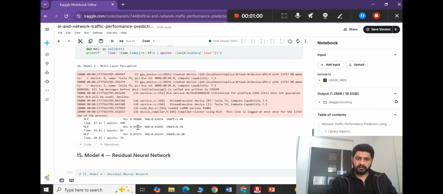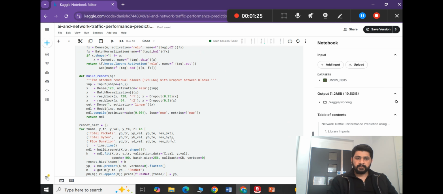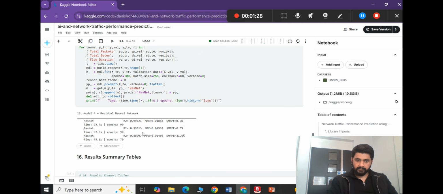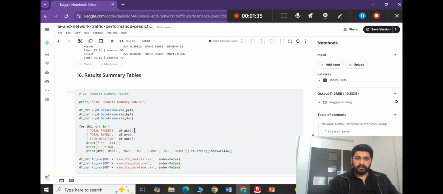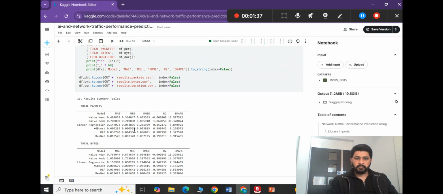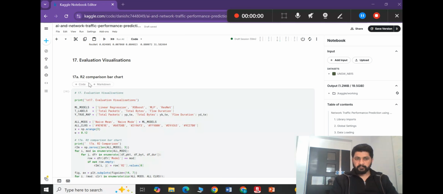We can see the result of the multi-layer perceptron here. Then I trained residual neural networks, and the results from this model are the errors, mean absolute errors, and the R squared. And the result summary, if I talk about the total result, we can see here. Then we have the evaluation visualizations of the metrics.